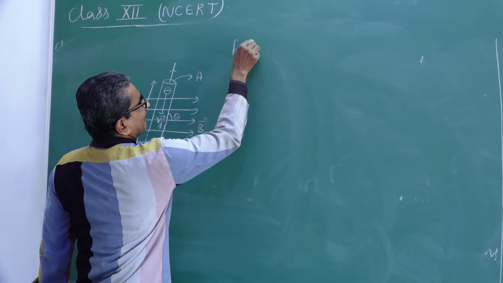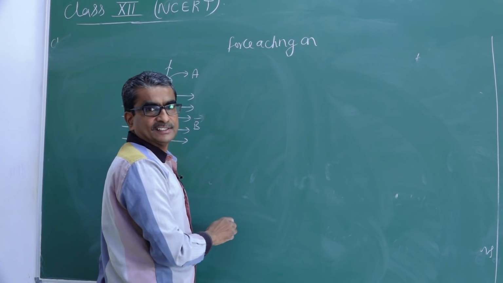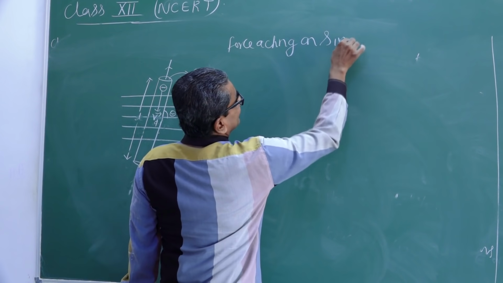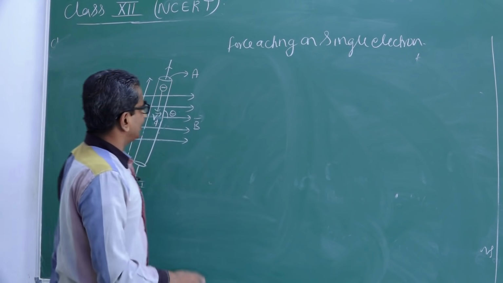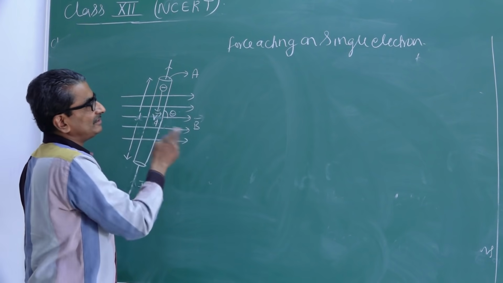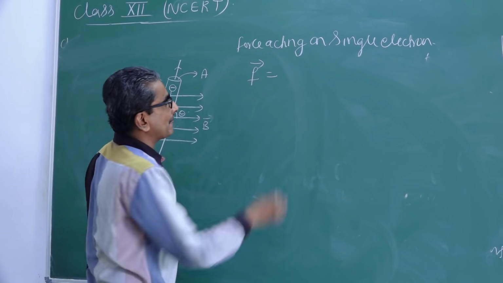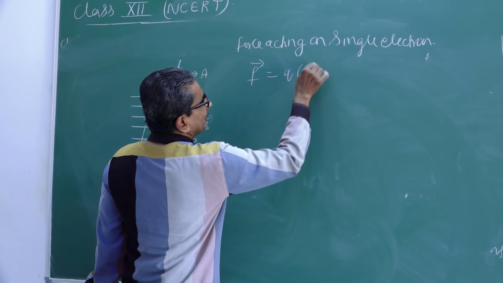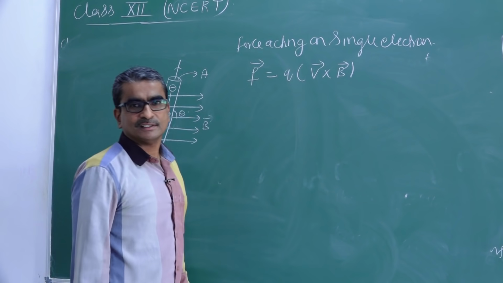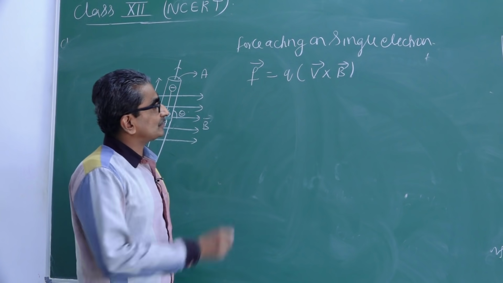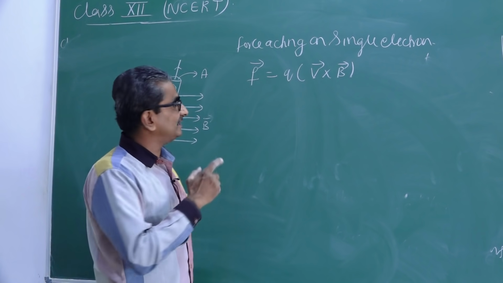Force acting on a single electron inside the conductor. I assume one single electron. What is the force acting on it? It is given by F equal to Q into V cross B. Okay, so this will be the force acting on one single electron inside the conductor.